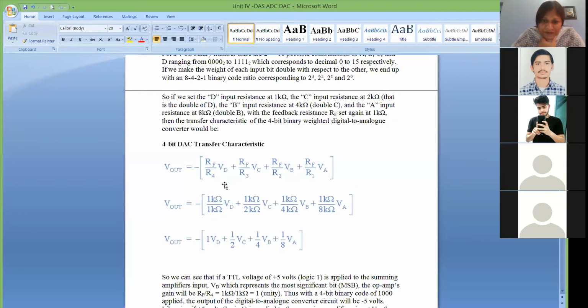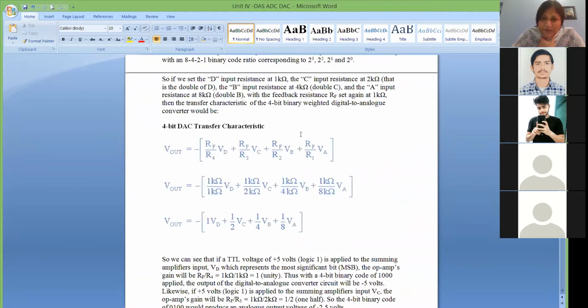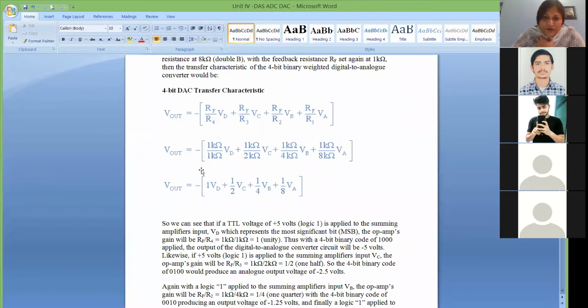So if you put these particular values in your above formula, then Vout will be RF by R4 VD, RF by R3 VC, RF by R2 VB, and RF by R1 VA. Simply, in the summing amplifier you have to replace the nomenclature. There it was Vin1, Vin2, Vin3, Vin4. Here it is VD, VC, like that. And you put the values of resistances which you have selected. So if you calculate this, your output formula will become like this.